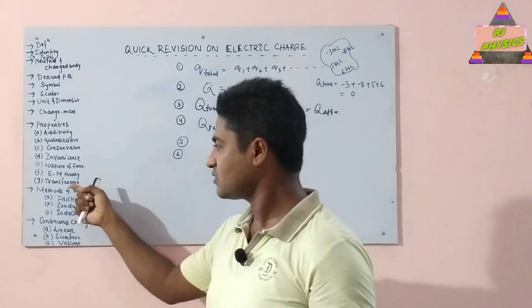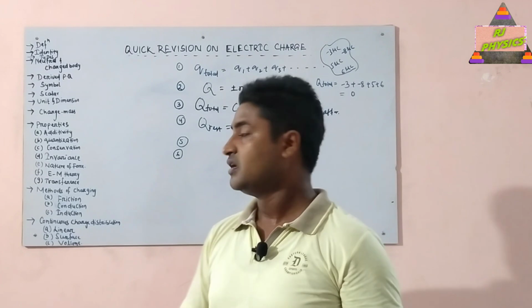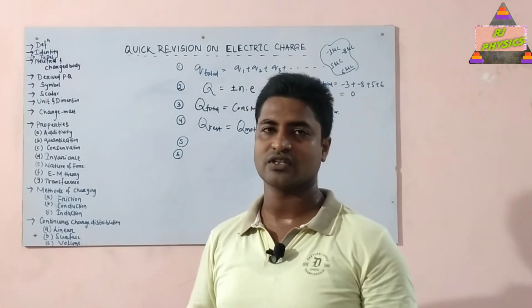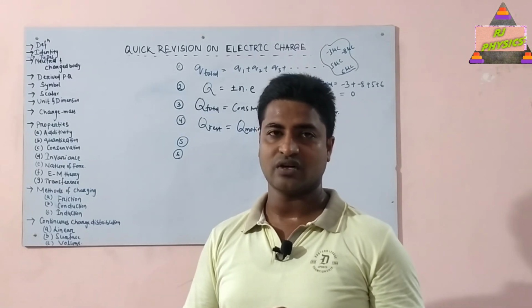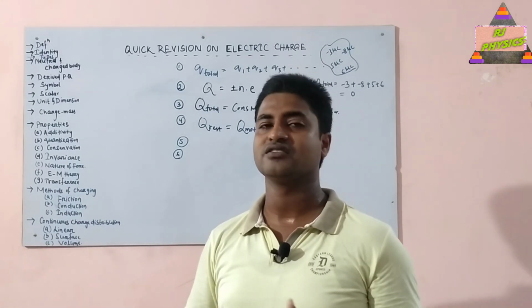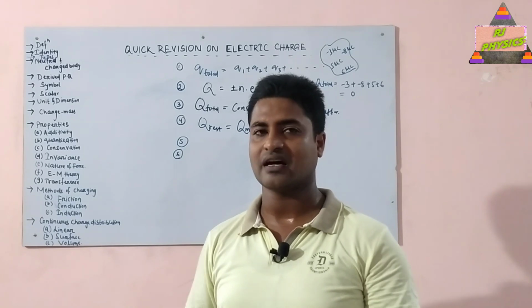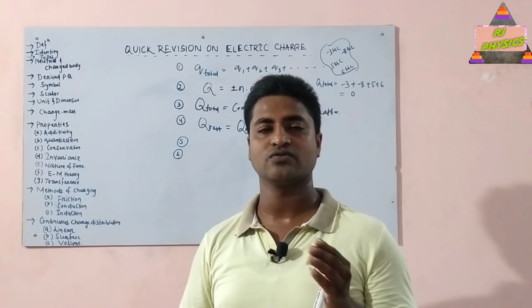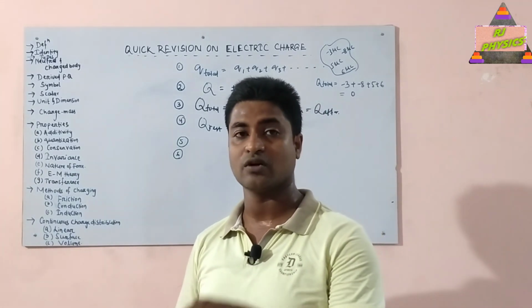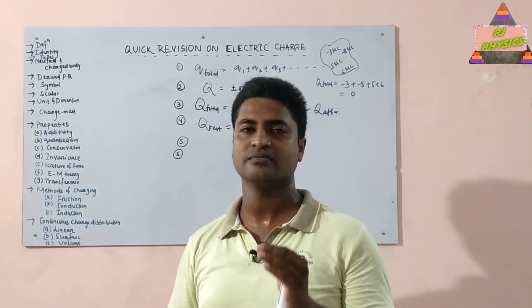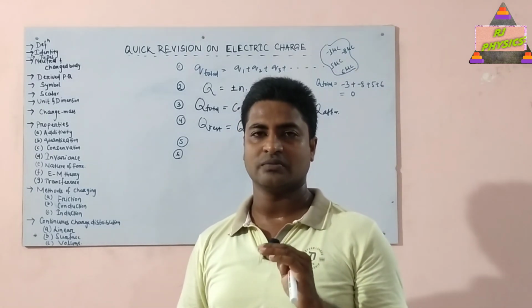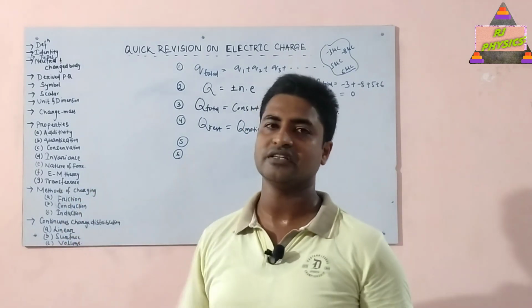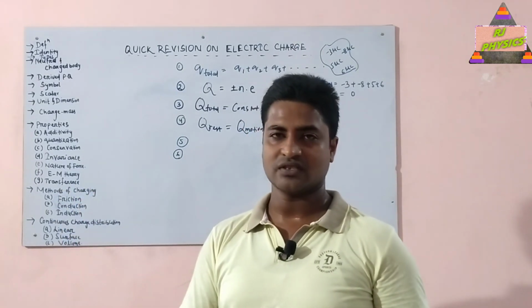Okay. Now the last property is called transference of charge. What do you mean by transference of charge? Charge can be transferred from one object to another object, and this transfer of charge actually means transfer of electrons. Charge always transfers from one body to another due to potential difference, and charge always flows from a body at higher potential to a body at lower potential until the potential of both the bodies becomes equal. Once the potential of both the bodies becomes equal, there will be no further flow of charge. So we can say charge is transferable, meaning it can be transferred from one object to another object.